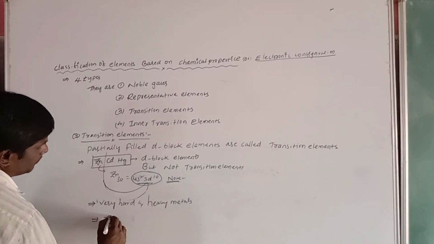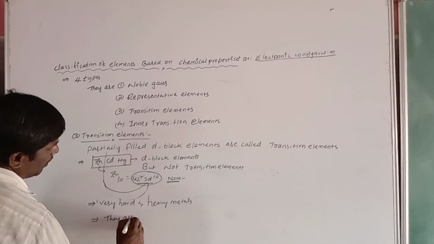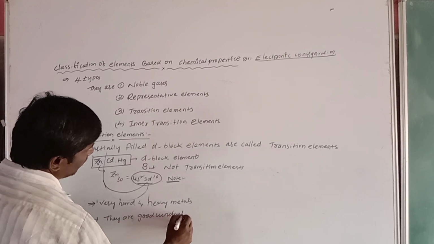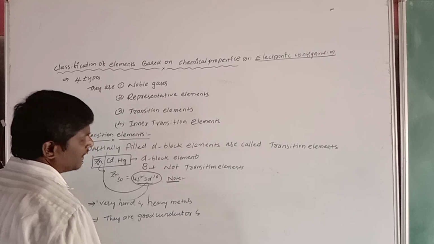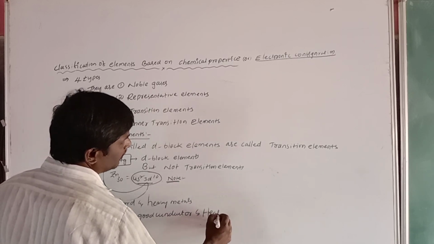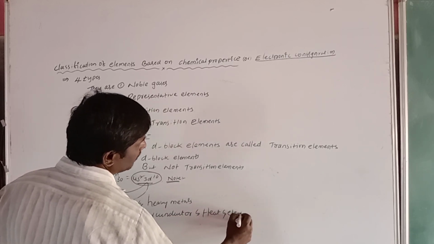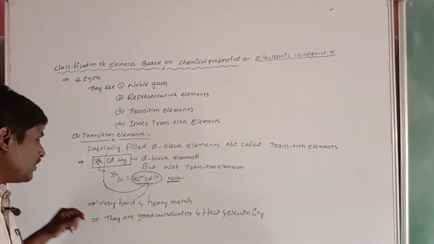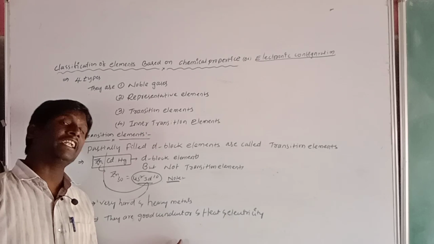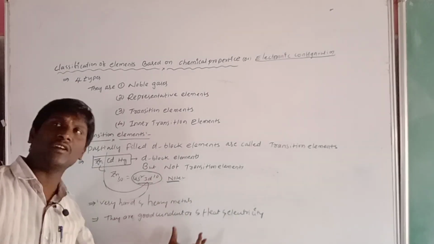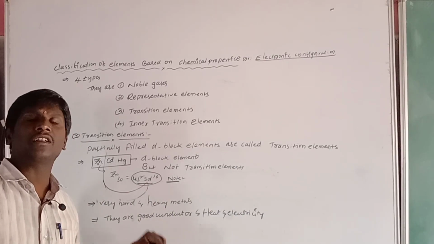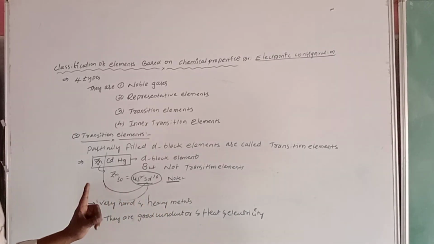Like iron and aluminum, these metals are good conductors of heat and electricity.